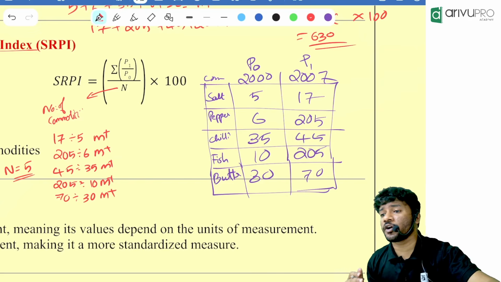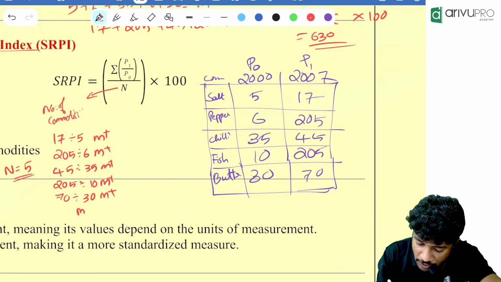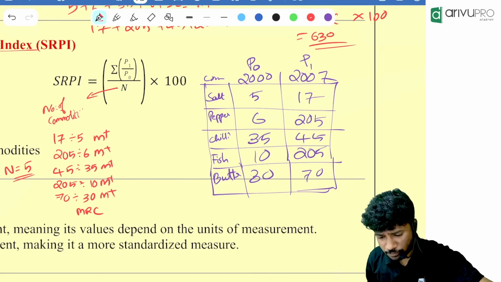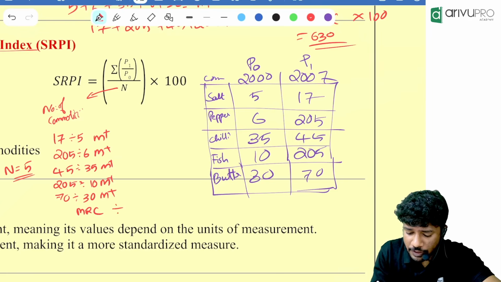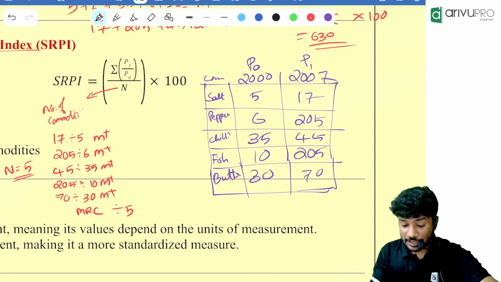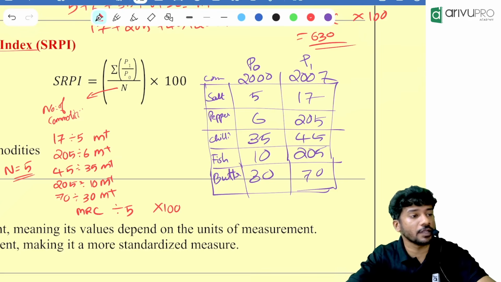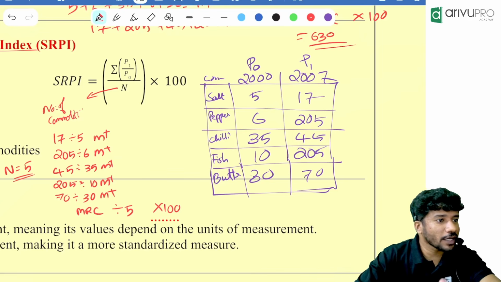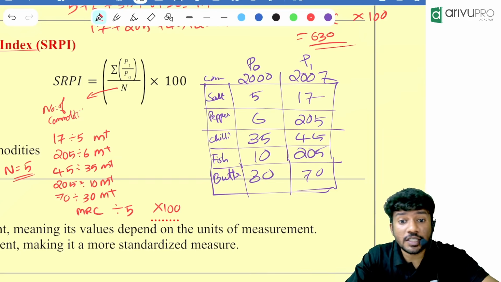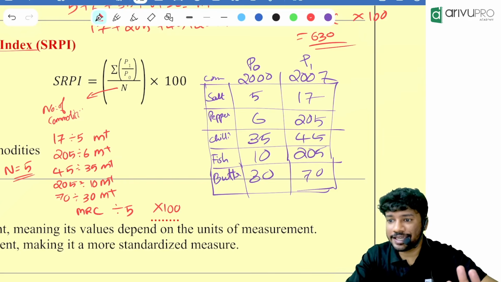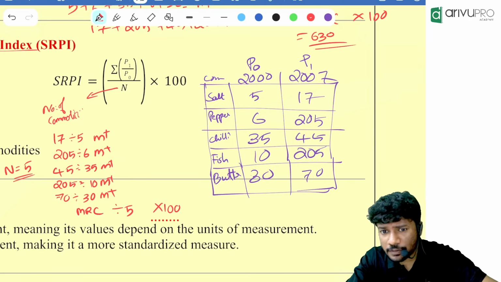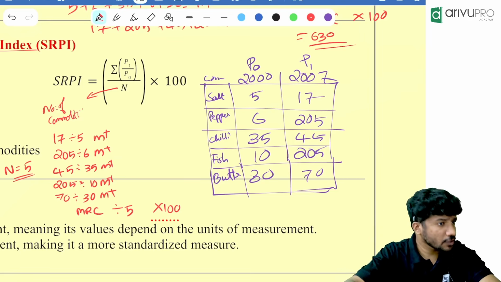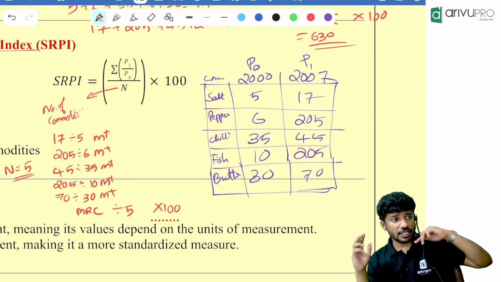Which is the button you are going to click, people? MRC. Once you click MRC, you need to divide with what? N. How much is the value of N over here, people? 5. Divide with 5. Then we usually want it in percentage, so at the end, you will multiply it with 100. How much is the answer you are getting? 1233. Everyone got the same answer? Did anyone get any different answer? Pakka, everyone got it? Yes. So Shruti, once again you check your calculation.